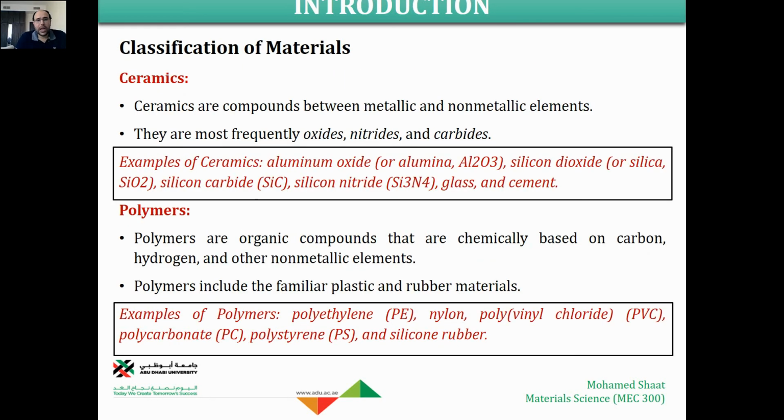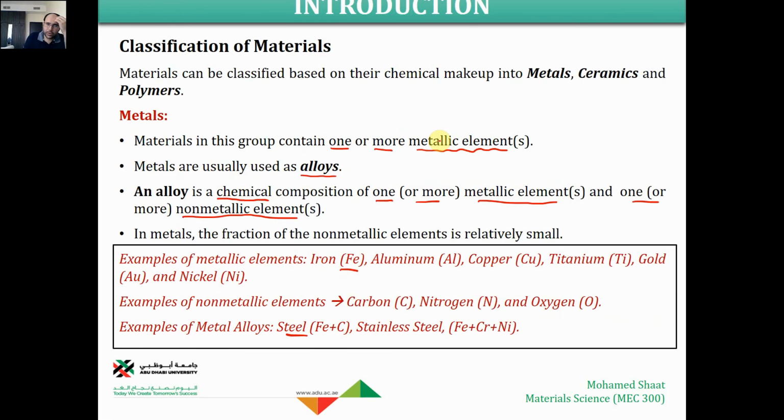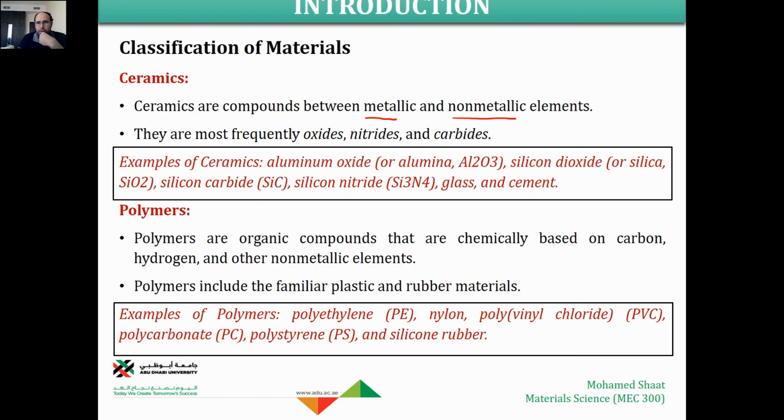So this is the first type. Ceramics are compounds. They are chemical compounds between metallic and non-metallic elements. So somebody would say, okay, hold on. We do have metals plus non-metals again. In metallic alloys, we do have metals and non-metal elements. So can we consider metallic alloys or metal alloys ceramic materials?